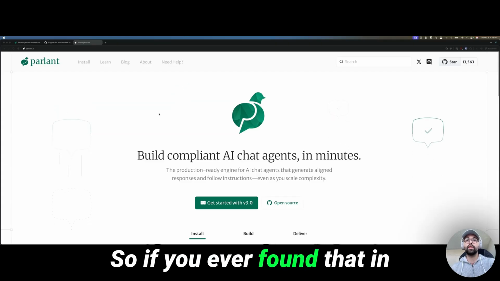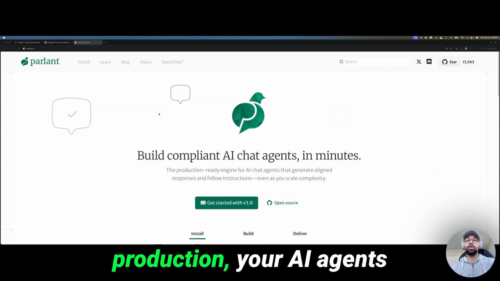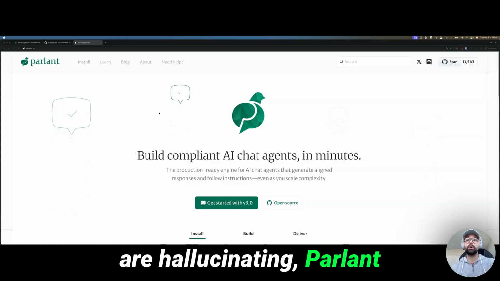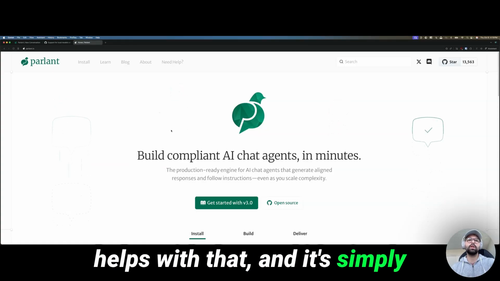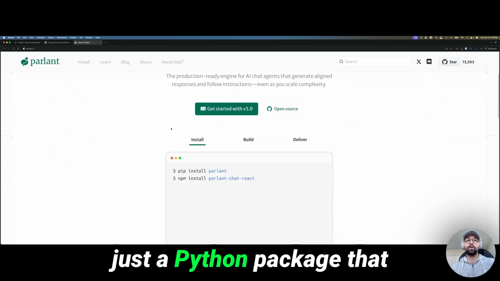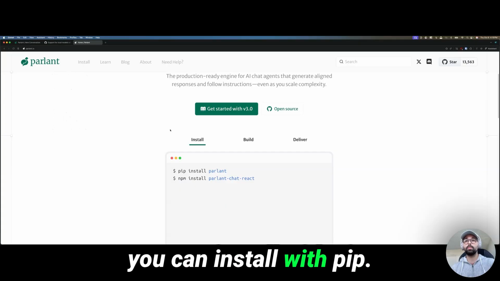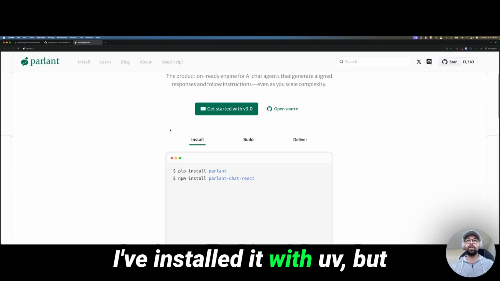So, have you ever found that in production, your AI agents are hallucinating? Parlant helps with that. And it's simply just a Python package that you can install with pip. I've installed it with UV.